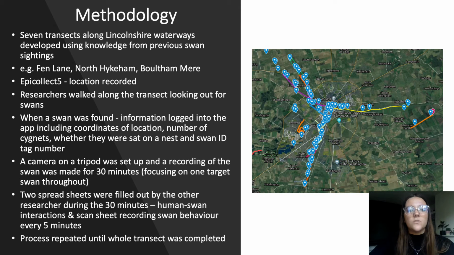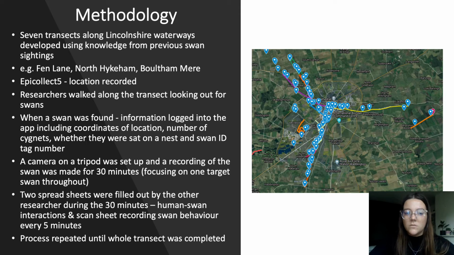Methodology. Seven transects along Lincolnshire waterways were developed using knowledge from previous swan sightings. Examples include Fen Lane, North Hykeham and Bolton Mere, which are shown on the right-hand side along with the other transects. An app called EpiCollect 5 was used to record our location at the beginning of each transect. Researchers walked along the transect looking out for swans.